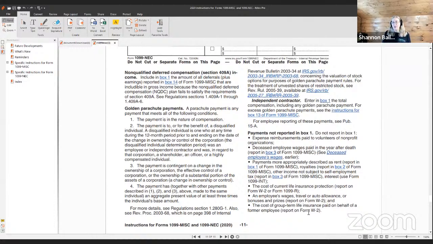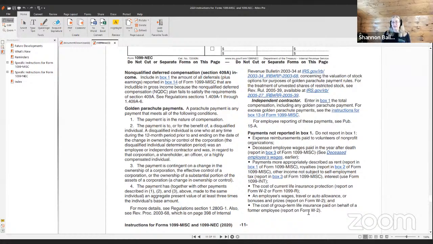Payments more appropriately described as rent go on Form 1099 miscellaneous box 1. Royalties get reported in box 2 of the Form 1099 miscellaneous, and other income not subject to self-employment tax also goes in box 3 of Form 1099 miscellaneous.